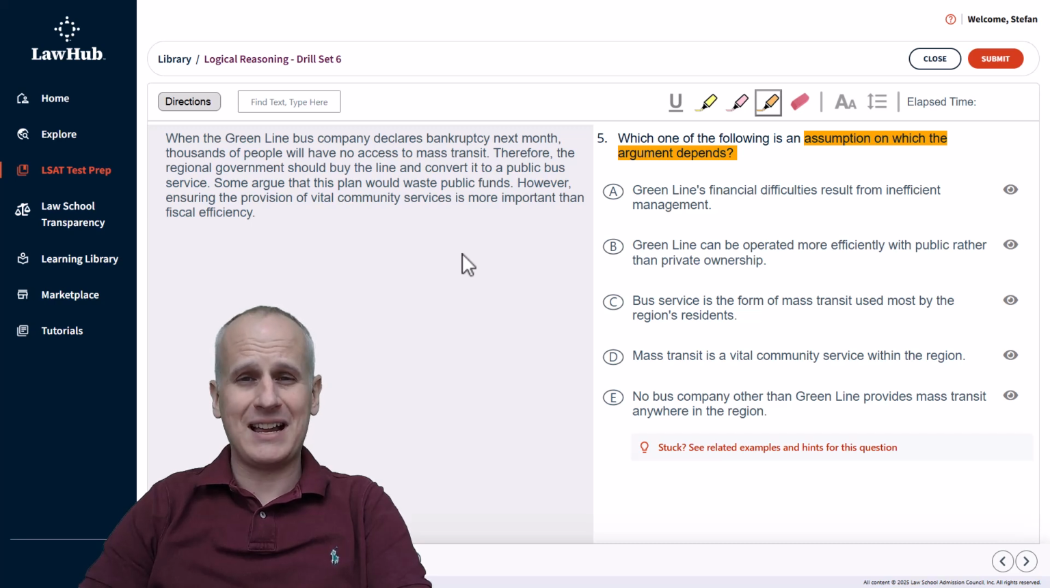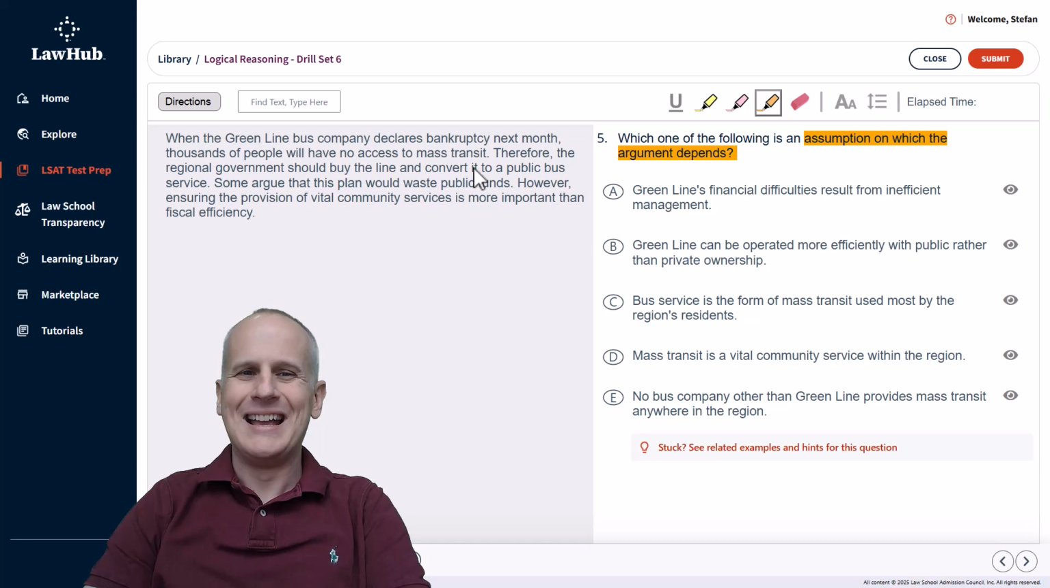Now, this actually has a little bit of nuance in terms of identifying the conclusion. We should recall that any conclusion must be a statement of opinion, not of fact. And if we have multiple opinions, we need to consider the direction of support in order to determine what the ultimate conclusion is, understanding that the conclusion has to be requiring the support of the other opinion rather than providing it. So we'll just consider the statements individually. This opening statement about the Green Line Bus Company declaring bankruptcy and thousands of people having no access to mass transit is just a statement of fact. There is no opinion here. We don't need to consider it as a possible conclusion.